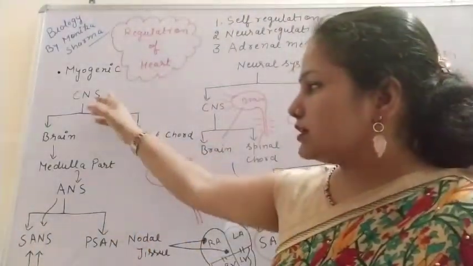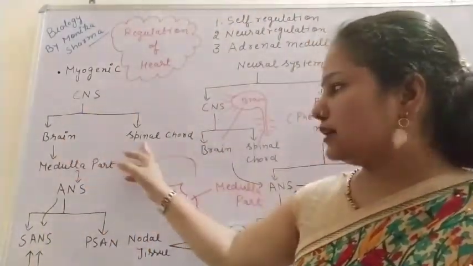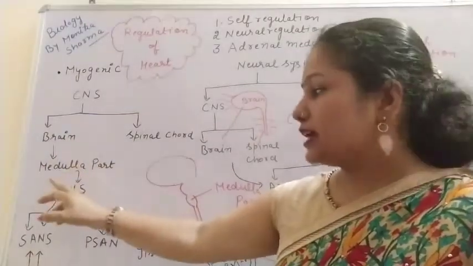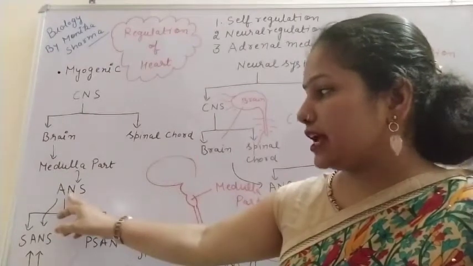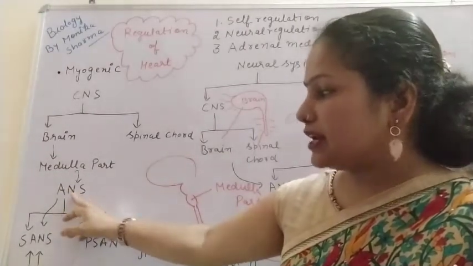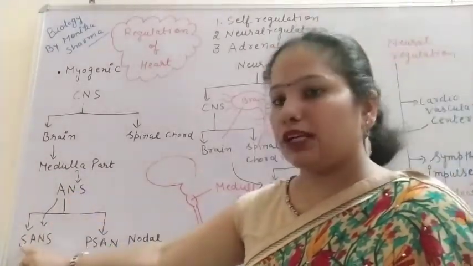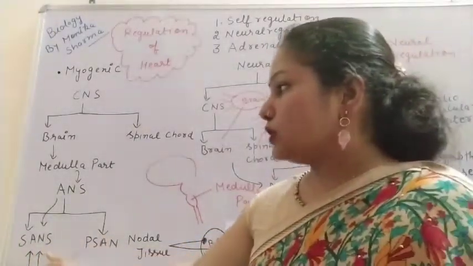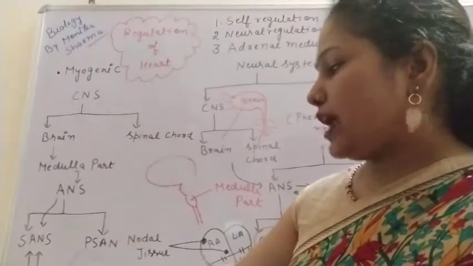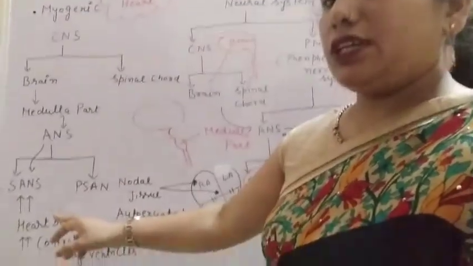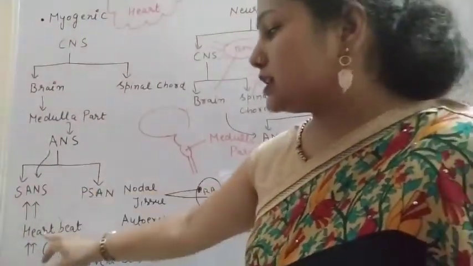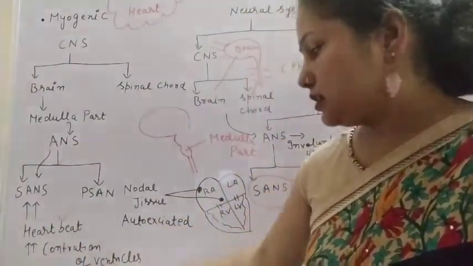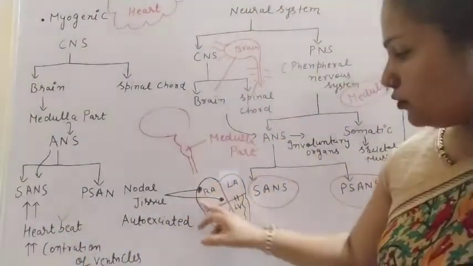The central nervous system, the brain and the spinal cord, and the medulla part of the brain, sends the signal to the ANS, and this ANS, with the help of the sympathetic autonomic nervous system, controls the heart activity. It increases the heartbeat and also the contraction of ventricles.